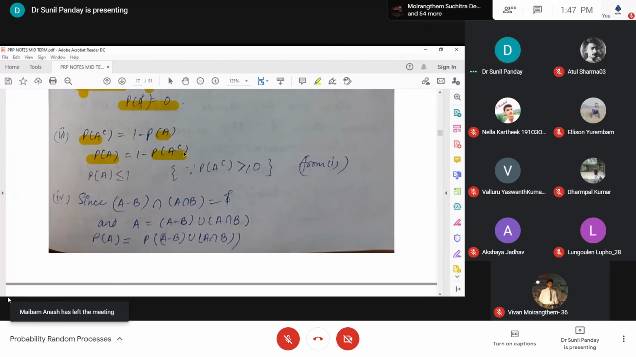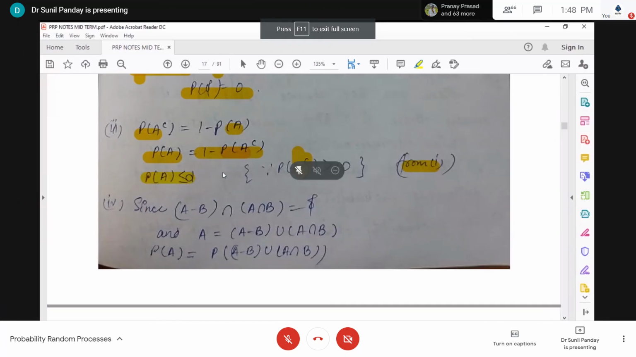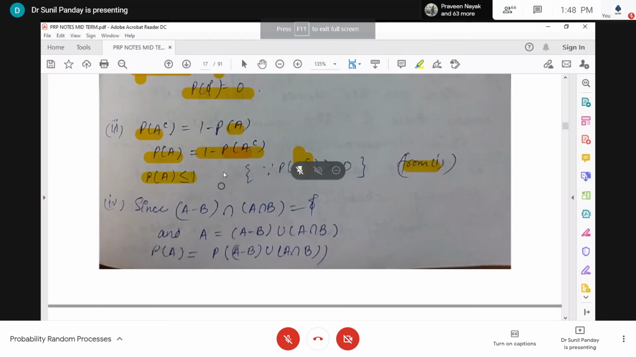Now axiom 1 says that the probability of any event is greater than or equal to 0. A complement is also an event, so its probability is also greater than or equal to 0. So here I am subtracting from 1 a number which is greater than or equal to 0. It means the probability of A is less than or equal to 1.